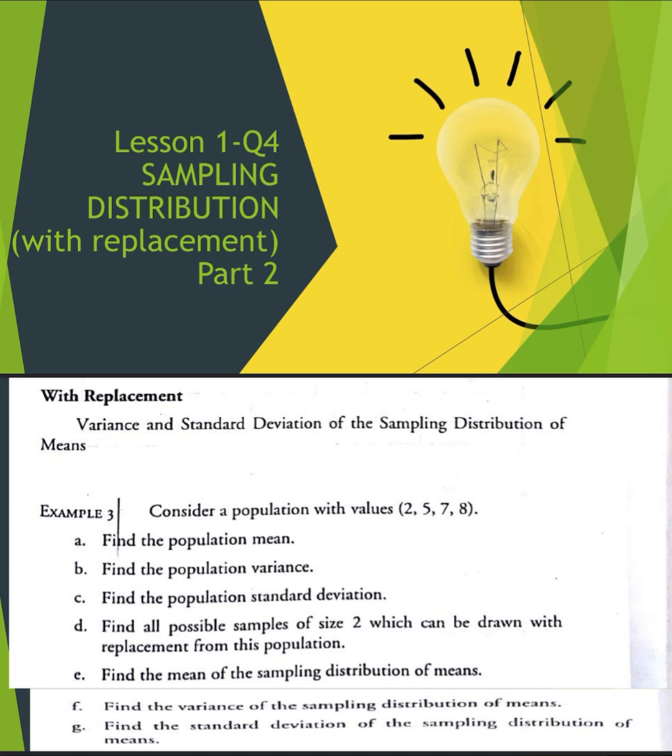For today's video, let us discuss part 2 of lesson 1 quarter 4, which is sampling distribution with replacement. Let us illustrate variance and standard deviation of sampling distribution of means with replacement. Example number 3. Consider a population with values 2, 5, 7, and 8.